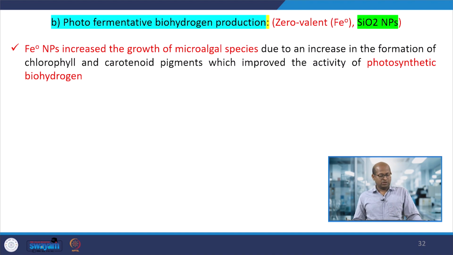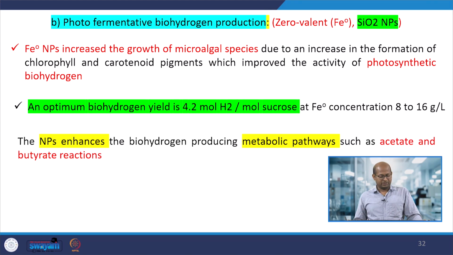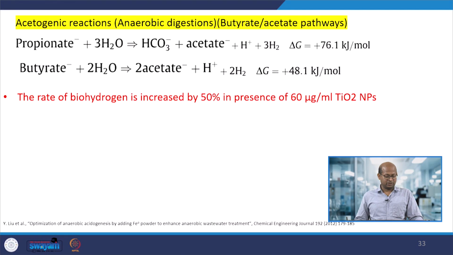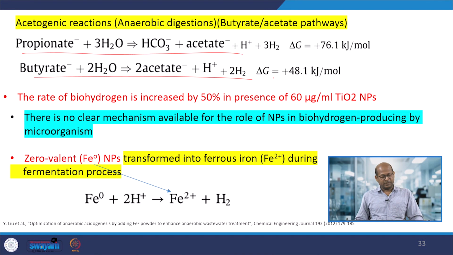Okay, so here are different types of nanomaterials. We can use iron based or any type of materials, silica based nanomaterials. These are the basic reactions that actually happen in this particular process.